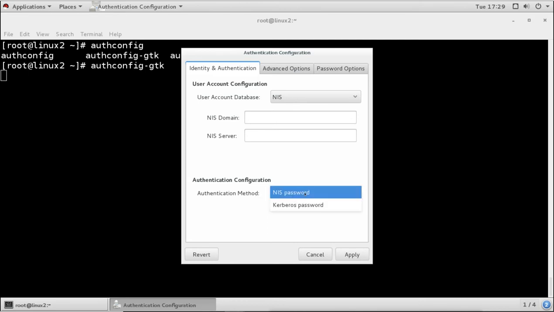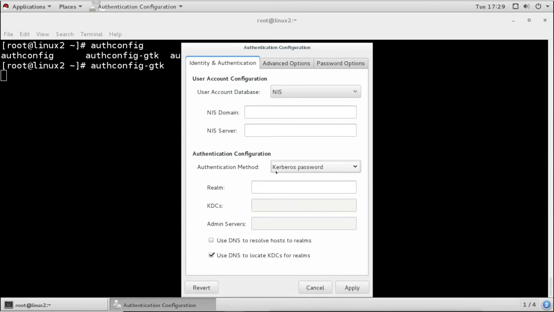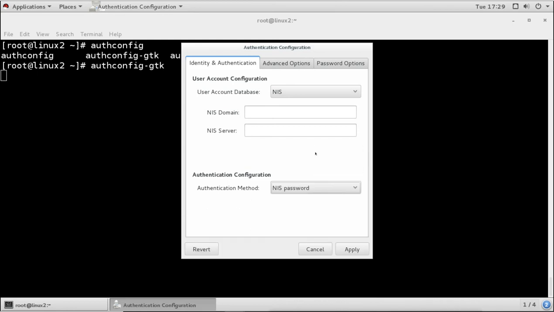Or you can go for a more secure way, which is to set up the Kerberos server. If you want to use the secure Kerberos protocol for authentication, the Kerberos protocol is used in Windows Active Directory also. So first we have to configure the Kerberos server for doing the authentication. In the Kerberos server we configure the realm, we configure the KDC, then it can do the authentication by using it. Otherwise we can go for normal password authentication. Now this is the graphical way.